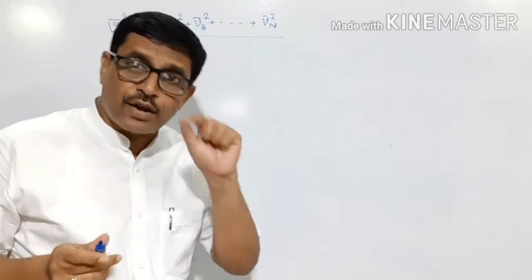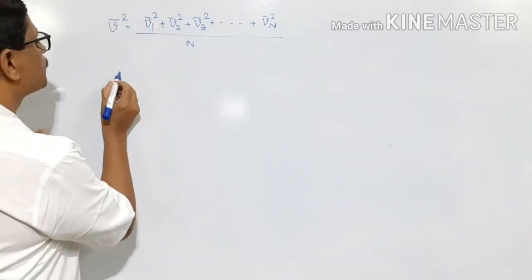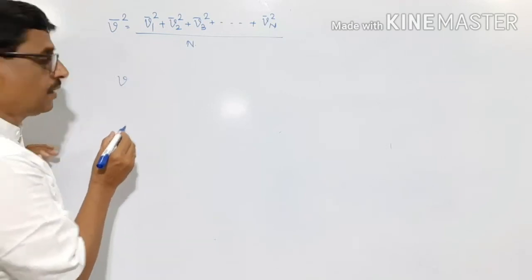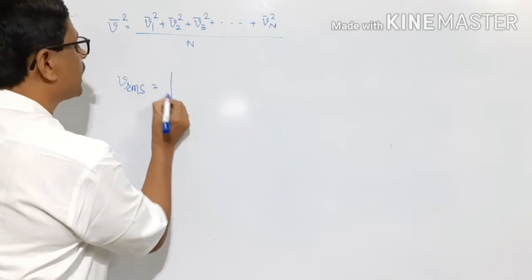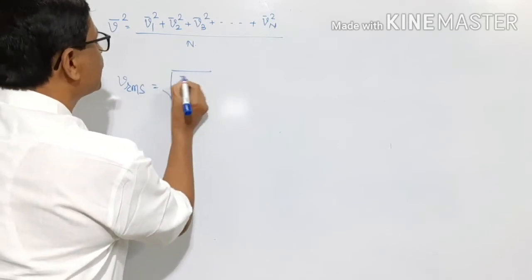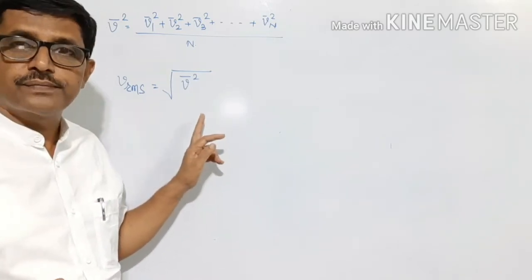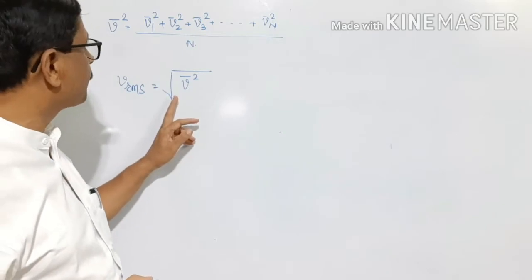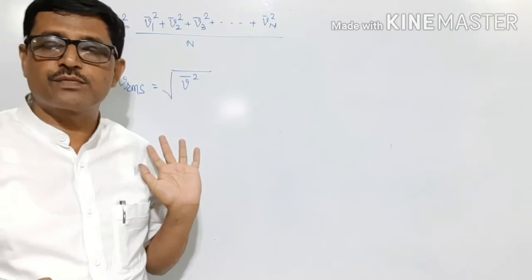Then the square root of this mean square velocity is root mean square velocity, and this root mean square velocity is the square root of average of the squares of the velocities of the gas molecules.